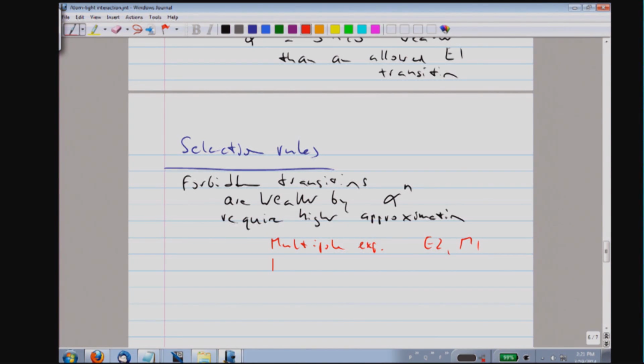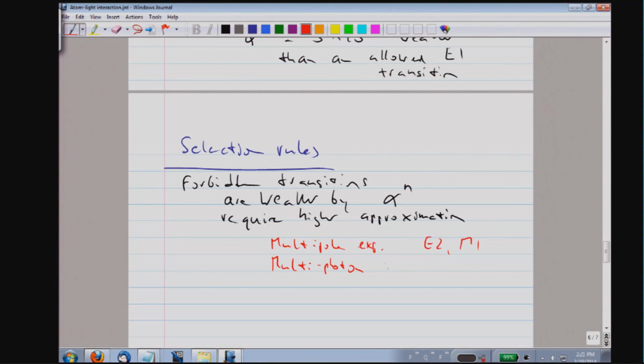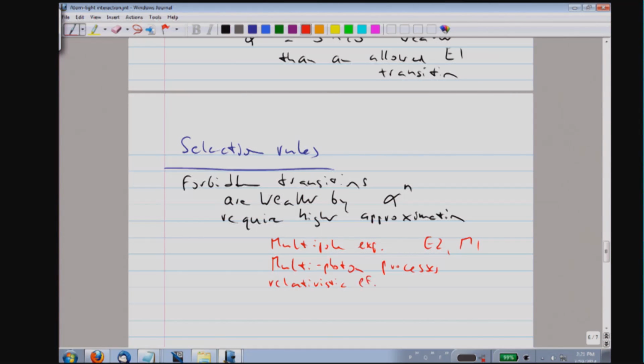It can get weaker because you have to have a cascade of dipole transitions. This would be multiphoton processes, as we discuss later in the course. They can get weaker because they are exactly zero in a non-relativistic approximation and require relativistic effects.